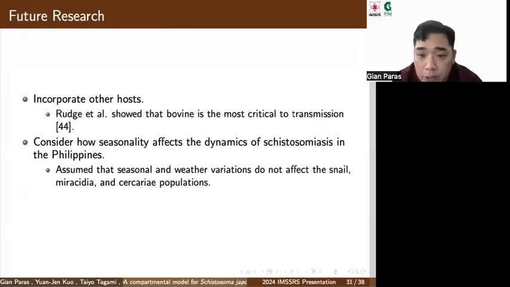To improve our research, here are some things we can consider in the future. With schistosomiasis, other hosts are involved in transmission, and incorporating these hosts would make the model more precise. However, at the same time, Raj et al. showed that the bovine is the most critical to transmission, so incorporating other hosts does not substantially alter the qualitative results. We can also consider how seasonality affects the dynamics of schistosomiasis in the Philippines. In our model, we assume that seasonal and weather variations do not affect the snail, miracidia, and cercariae populations.